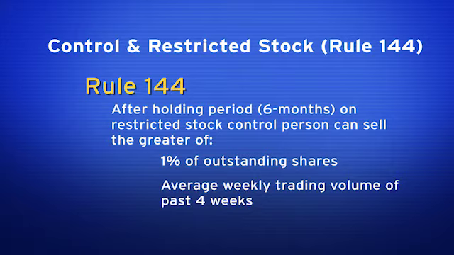Now, word of warning. On the exam, they'll probably give you 5 or 6 weeks worth of trading volume, and you'll have to determine the average weekly of the most recent 4 weeks, so be careful.